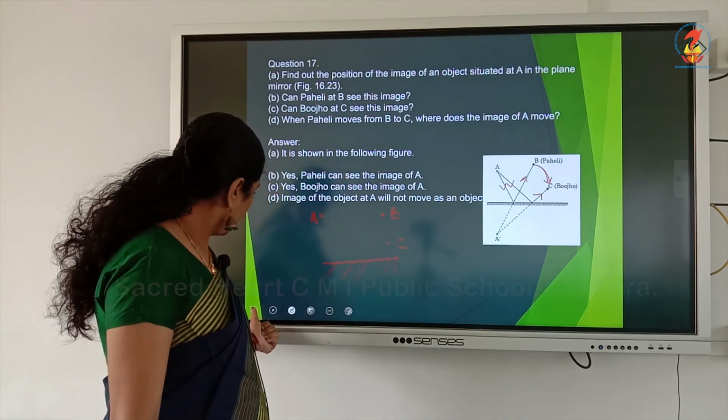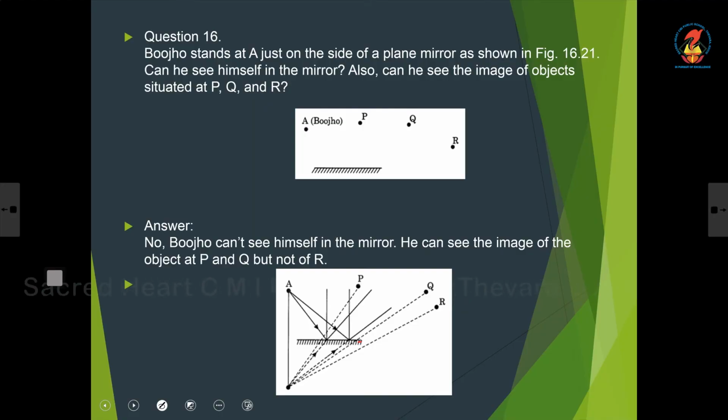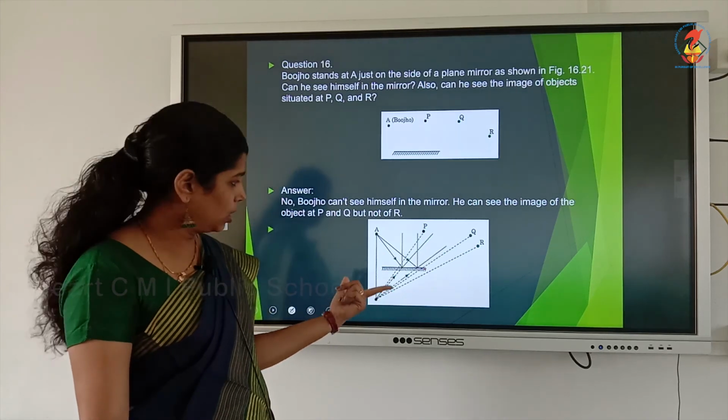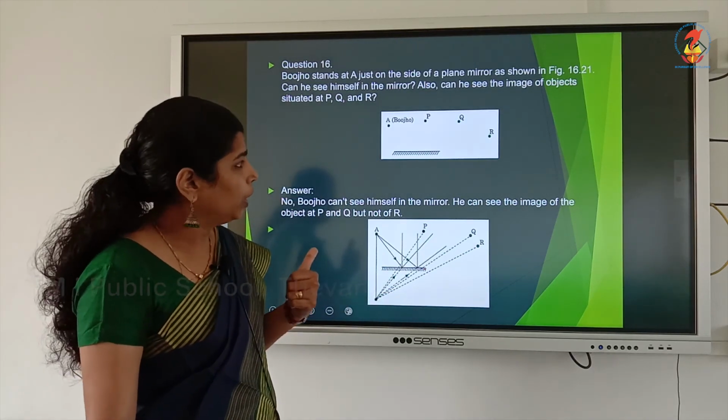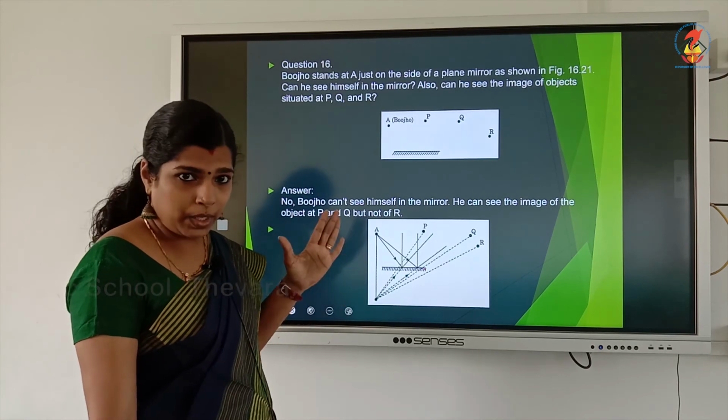Then, in this diagram, we will draw it with the help of a scale and pencil.